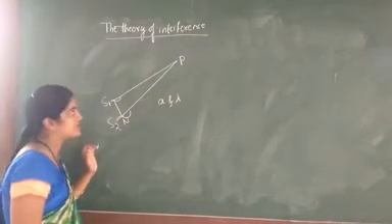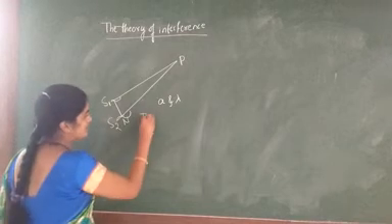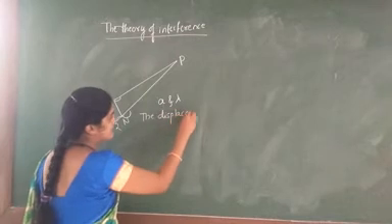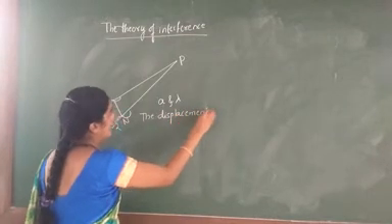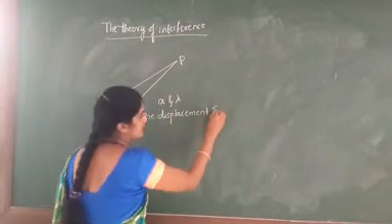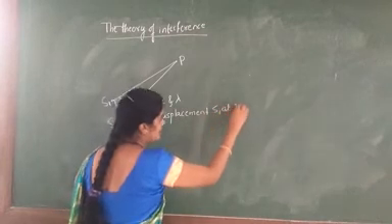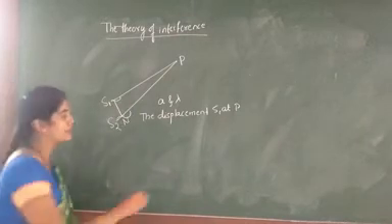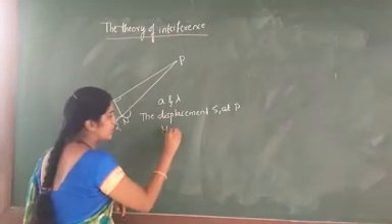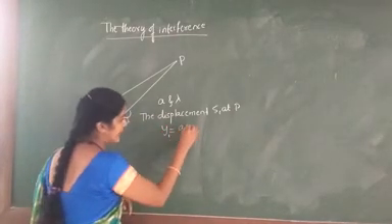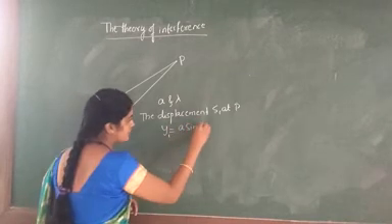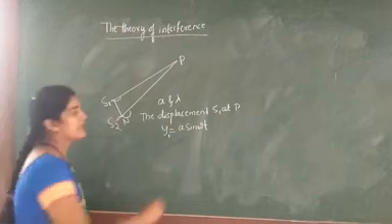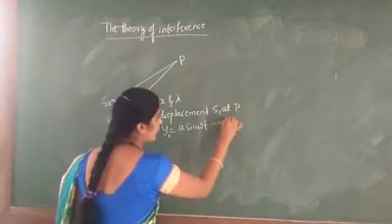Next, we consider the first point, the displacement due to S1 at the point P. We take the equation y1 is equal to a sin omega t. Consider this as equation 1.